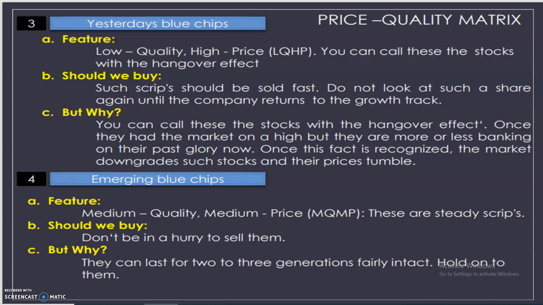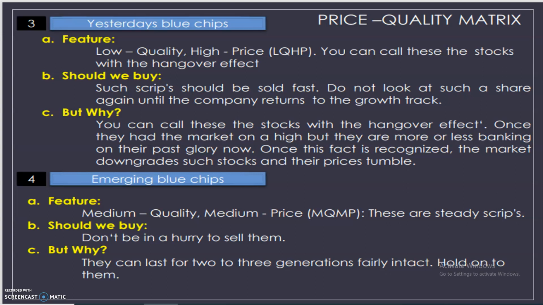Why? This is yesterday's blue chip shares, not today's. Emerging blue chip shares are performing and are today's stars, today's well performing shares. Yesterday's means it's like a former king. A former king doesn't have the right anymore. Do not look at such shares again until the company returns to the growth track. Yesterday's blue chip shares' growth will be in a downward trend. You can call these stocks with the hangover effect.